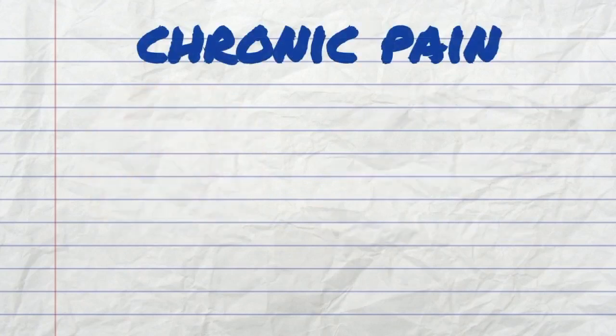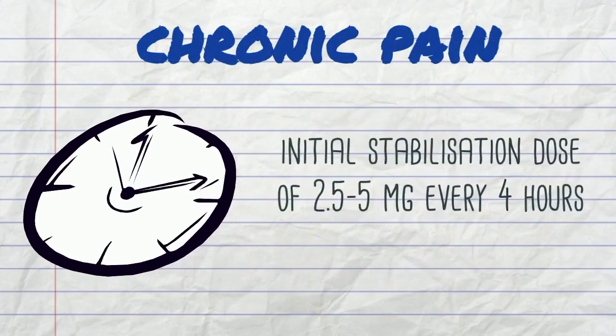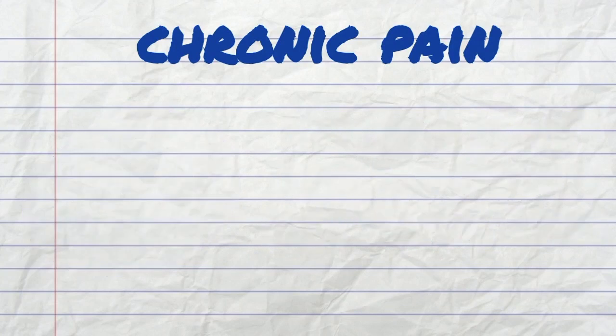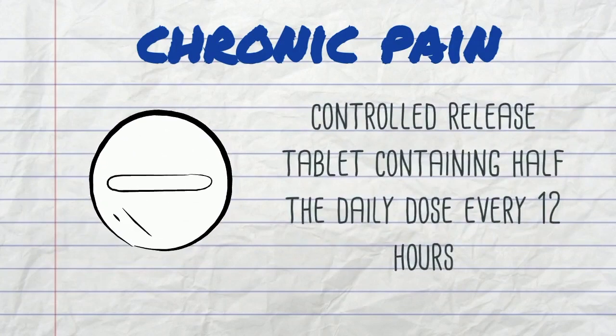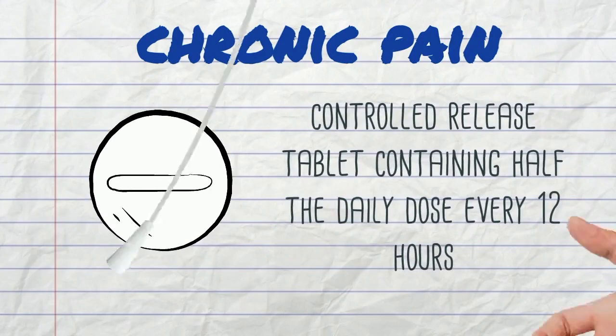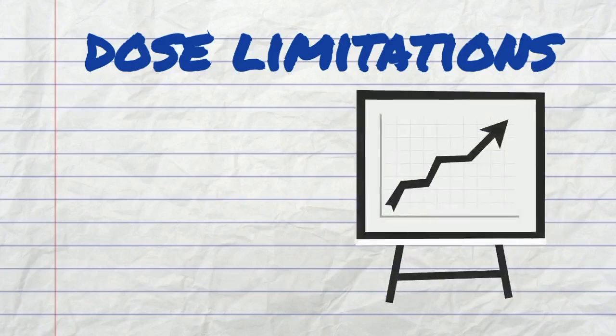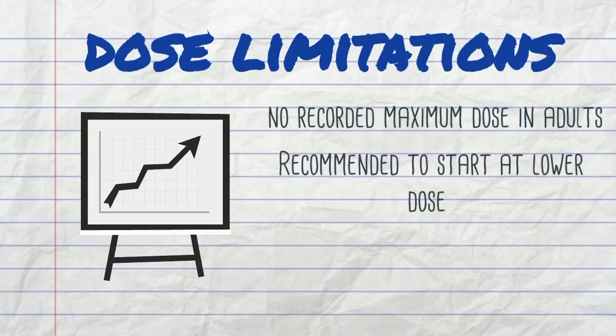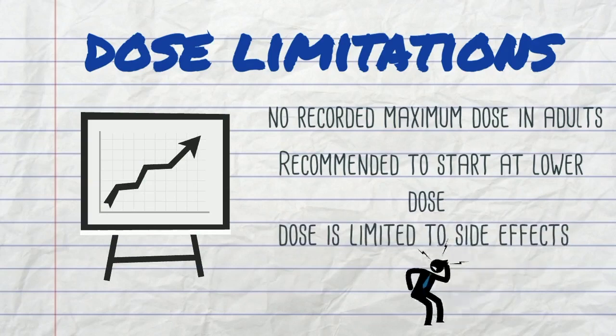Now, for chronic pain, 2.5 to 5 milligrams is first administered every 4 hours to achieve initial stabilization. This is done to see what dosage a patient needs to have a therapeutic response to the medication. Once this stabilization has been achieved, a controlled-release tablet can be administered at half the recommended daily dose every 12 hours to the patient. Also, due to oxycodone being prone to tolerance buildup, there is no recorded maximum dosage within adults. Doctors should always prescribe the lowest effective dose to the patient, so as a result, the maximum dosage is only limited by the side effects that the patient is experiencing.